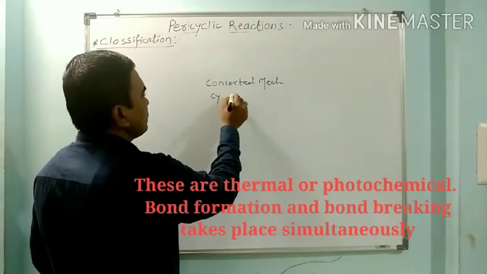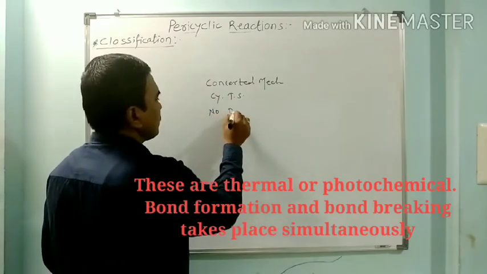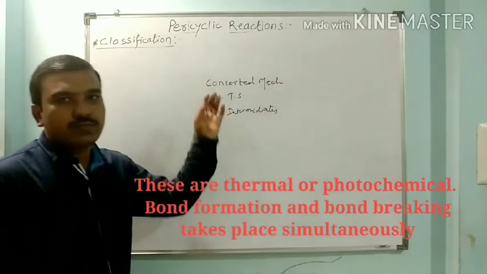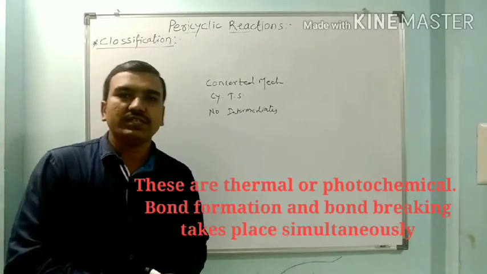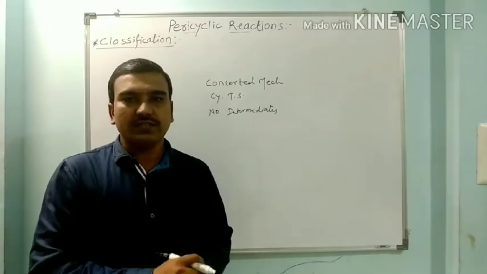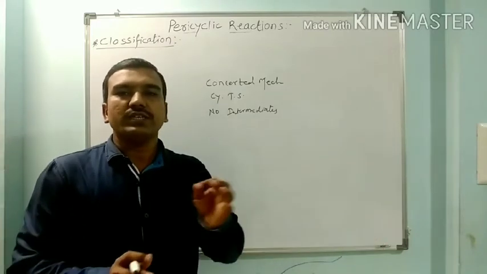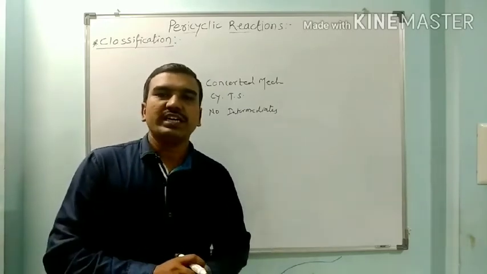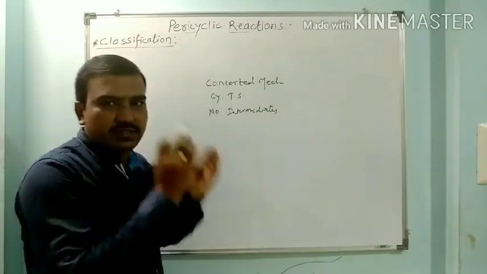So these are having a concerted mechanism, cyclic transition state, and no intermediates. These are the characteristics of pericyclic reactions, and they have a cyclic array of all the atoms. In these reactions, reactants are directly converted to products without formation of any intermediates. So the reactants are converted to product through the formation of a cyclic transition state, having a concerted mechanism.